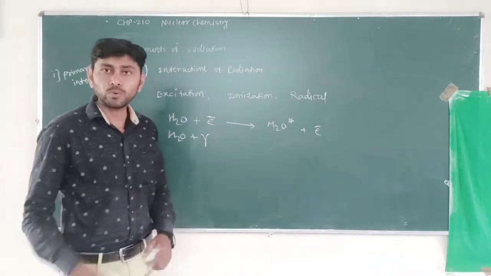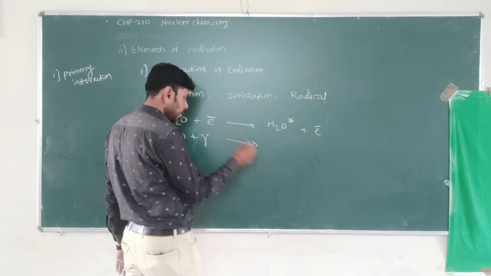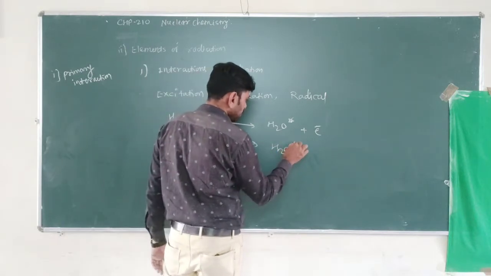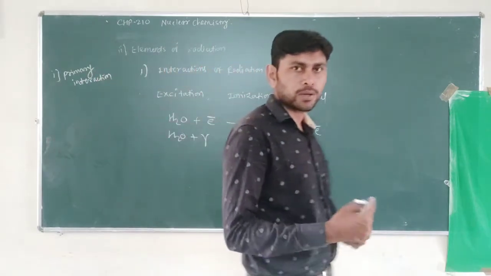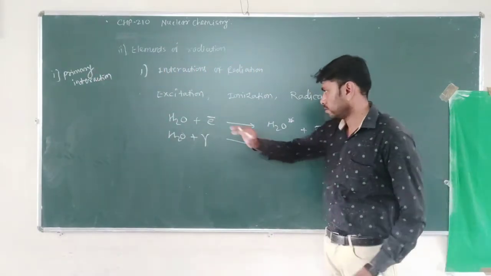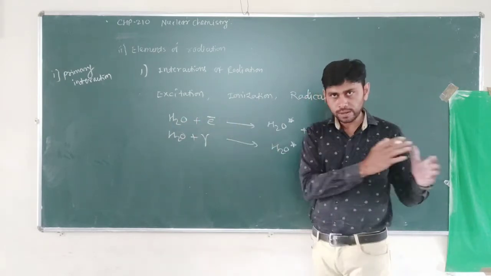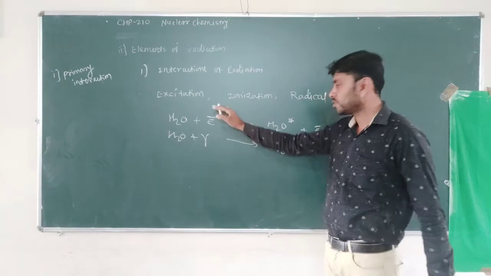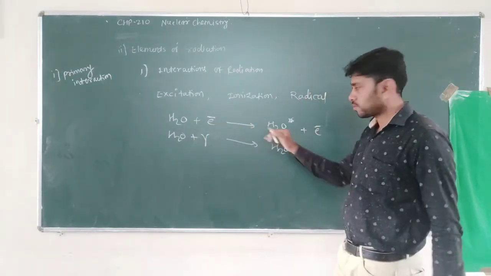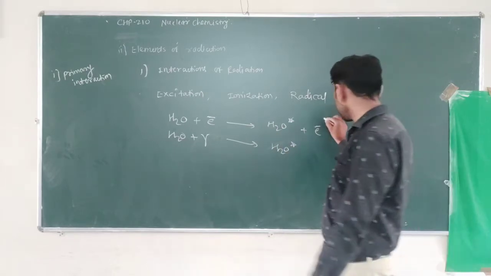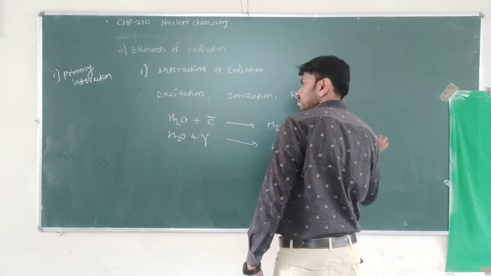Suppose we interact this water molecule with pure radiation, that is gamma radiation. The radiation is wholly absorbed and the excited species is formed. It is radiation, not a particle, so it cannot strike the water molecule and be reflected with some energy. That is not possible with radiation. So radiation is wholly absorbed, and the species becomes excited. So this is excitation, the first process, possible when energy is low.